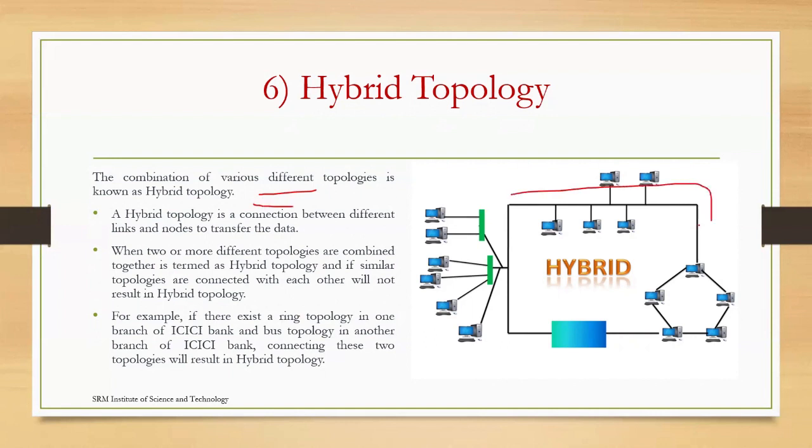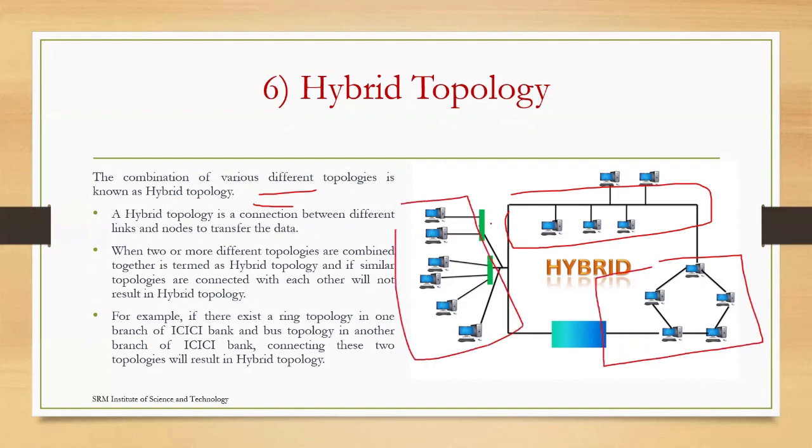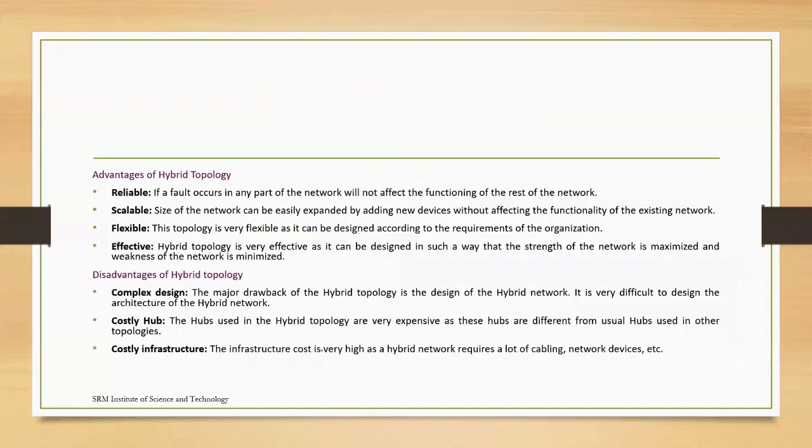Here you have bus topology, and then here you have ring topology. Here you have tree topology. So different types of topology can be used based on the organization or necessity or applications. Then here we are using hybrid technologies. Okay, here you can see that, for example, they are giving some ring topology in one branch of a bank, and bus topology is installed in one more branch of the bank. Okay, so connecting these two different types of topology is called hybrid topology.